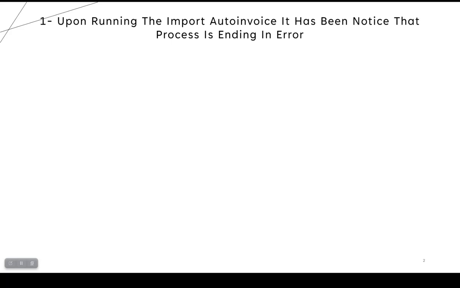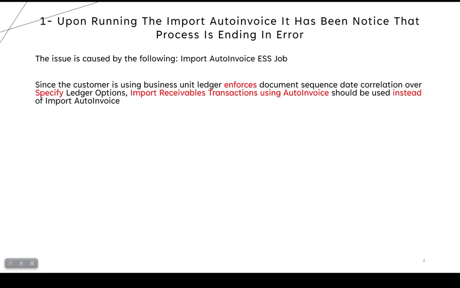First of all, during importing AR Invoice, it has been noticed that the process is ending in error. There are a lot of causes or reasons for these errors. So the first reason here: it's importing following the Import Invoice ESS job through Schedule Process. You can go there and try to run this ESS job, Import Invoice.